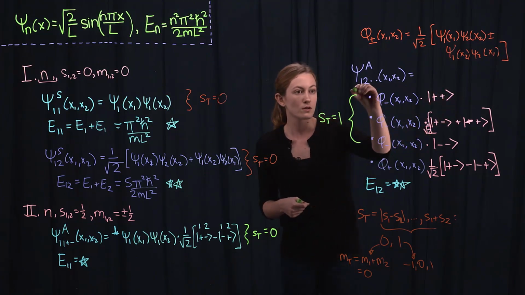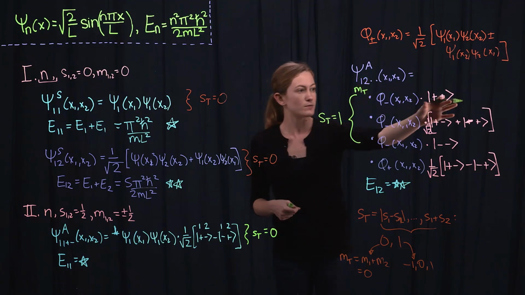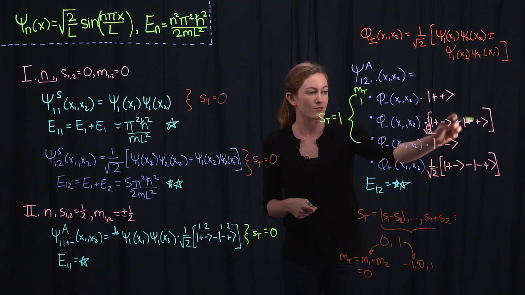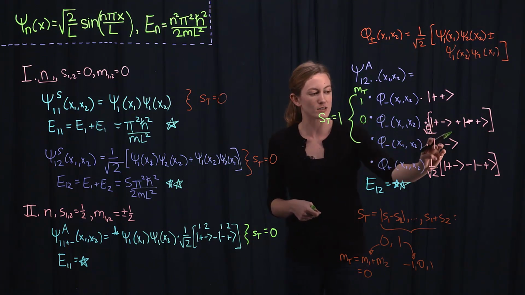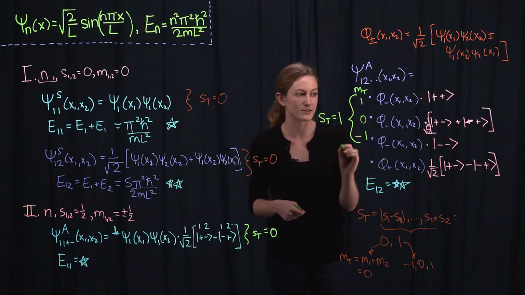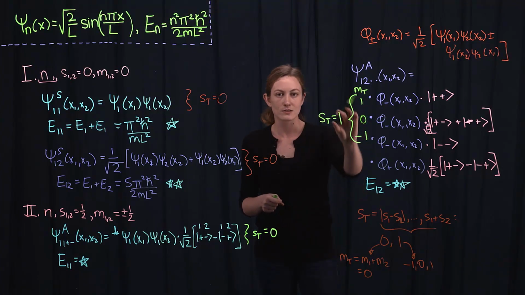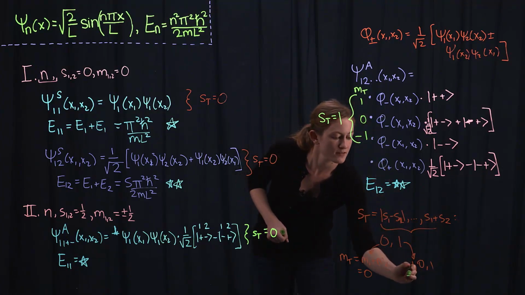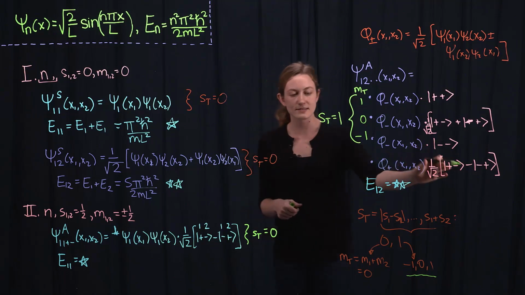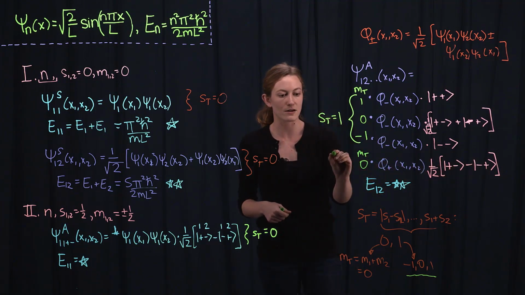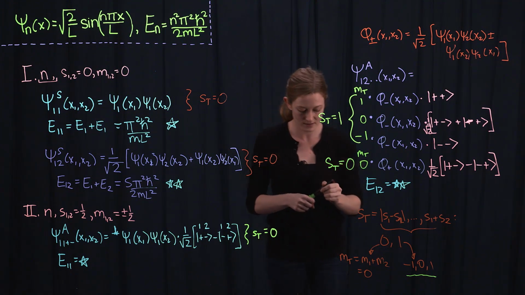Here, the total magnetic spin quantum number is 1/2 plus 1/2 equals 1. Here it's 1/2 minus 1/2 equals 0. Here minus 1/2 minus 1/2 equals -1. And these 3 with the symmetric spin states all correspond to the total spin 1 case. And then this state with the antisymmetric combination of spins so that m total equals 0, again, like the ground state, corresponds to a total spin of 0 case.